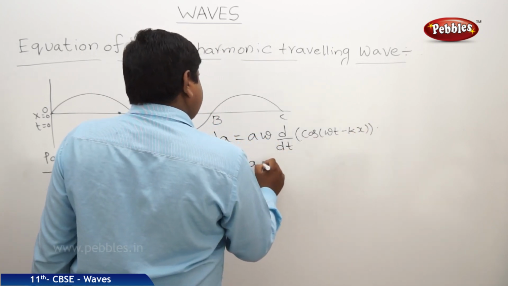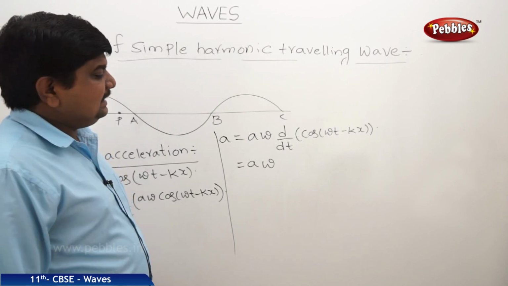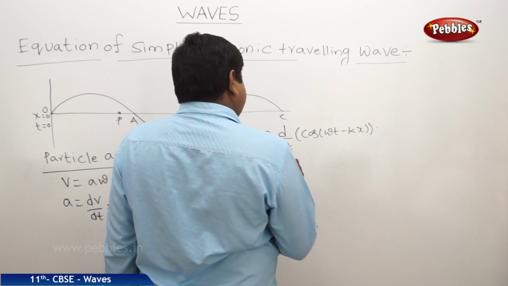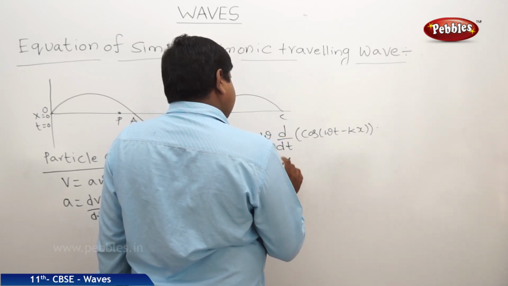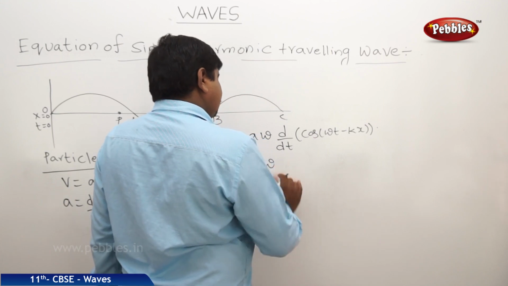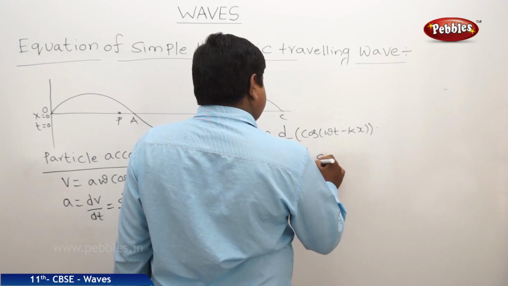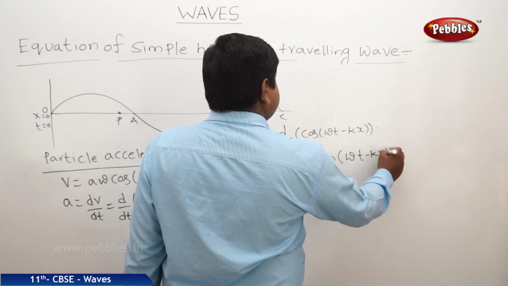Therefore, it is A omega into the differentiation of cos theta, which is minus sin theta. Therefore, it is omega sin omega t, and with the negative sign, minus omega sin(omega t minus kx).